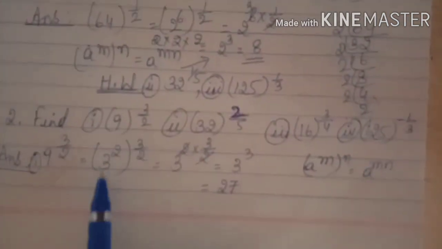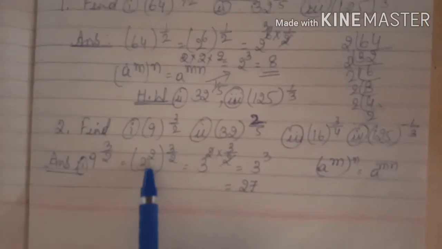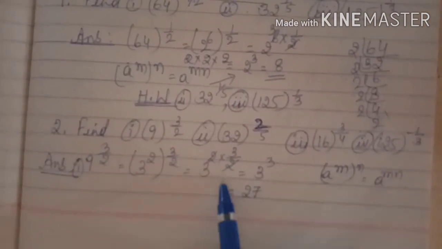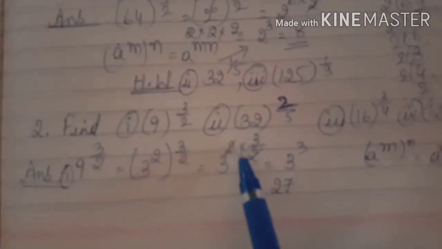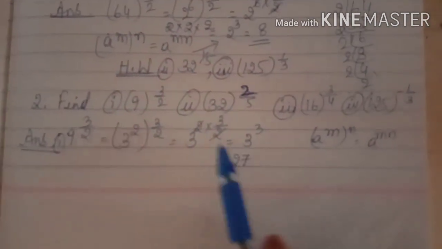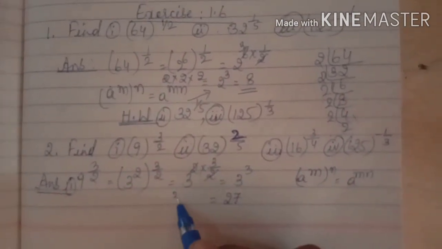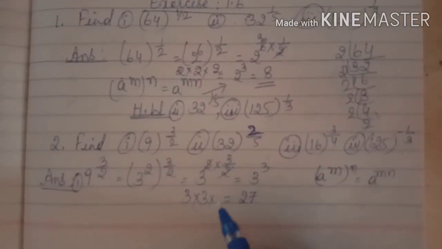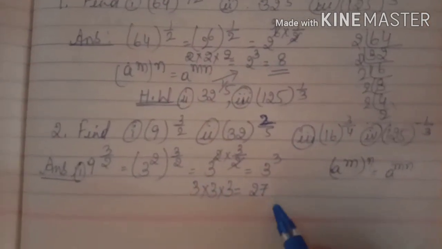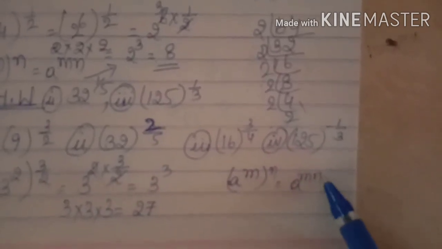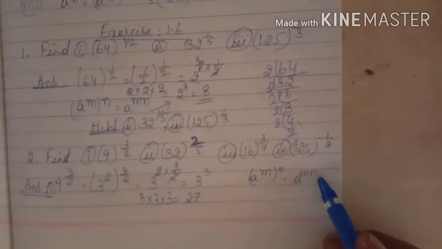So now 9 can be written as 3 square, isn't it, children? 3 3s are 9, no? 3 square whole to the power 3 by 2 is equal to 3 to the power 2 into 3 by 2. The 2s get cancelled, giving 3 to the power 3. This is nothing but 3 into 3 into 3, that is equal to 27, children. So here also we applied a to the power m whole to the power n is equal to a to the power m into n, one of the laws of exponents.